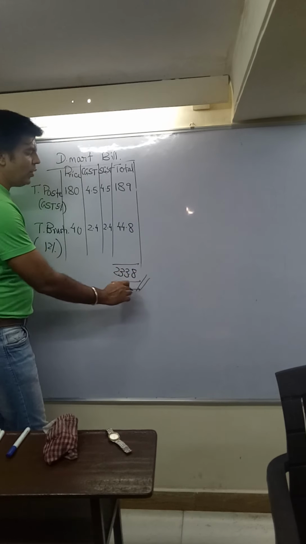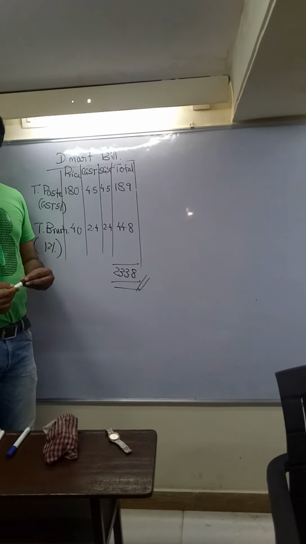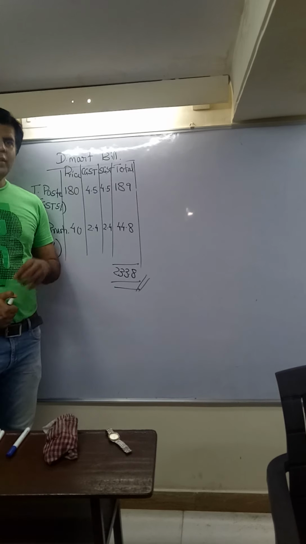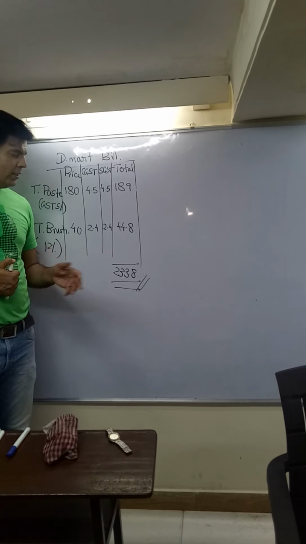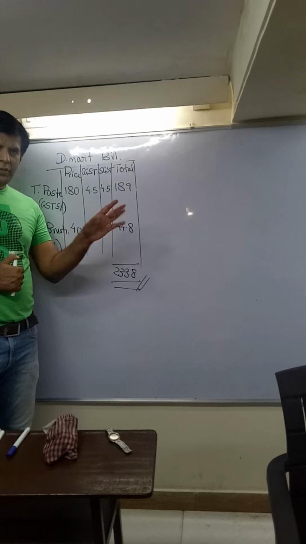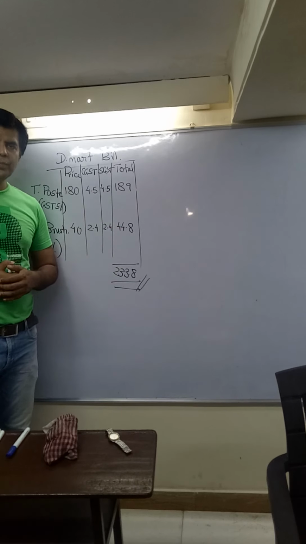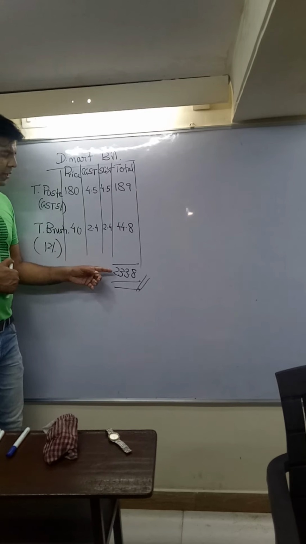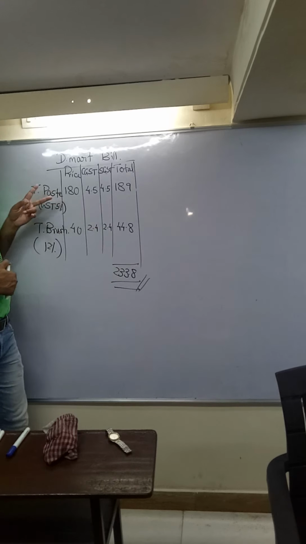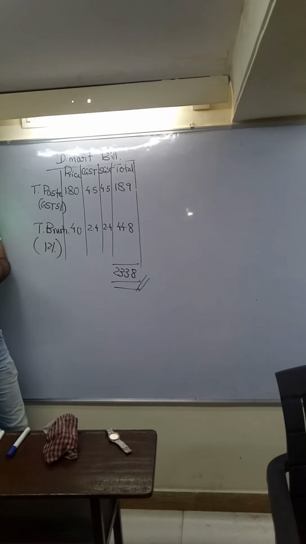233.8. Suppose this is the price you have paid as a customer. Okay. Now students, my question for the class. This is the amount you paid to the DMart, to the superstore, whereby in this 233 rupees 80 paise you bought two products. One is toothpaste and one is toothbrush.